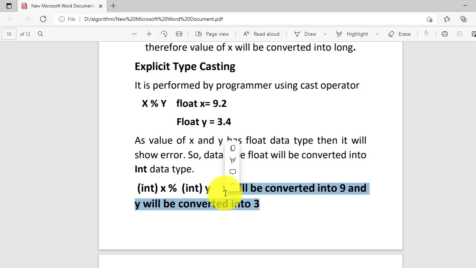Whereas in explicit typecasting, if you define floats and try to find the modulus of the two numbers, it will display an error, because you will have to convert them into integer data type. So this is the concept of implicit and explicit typecasting.